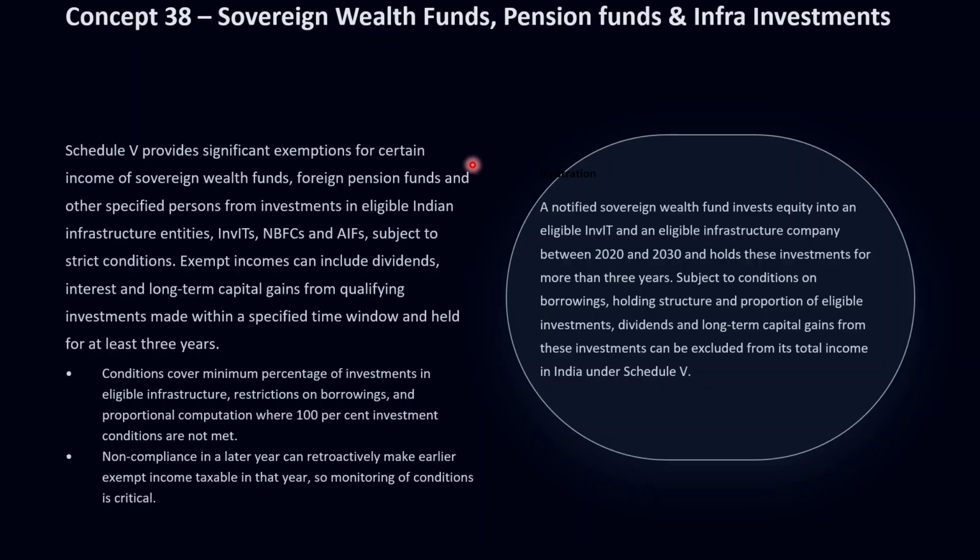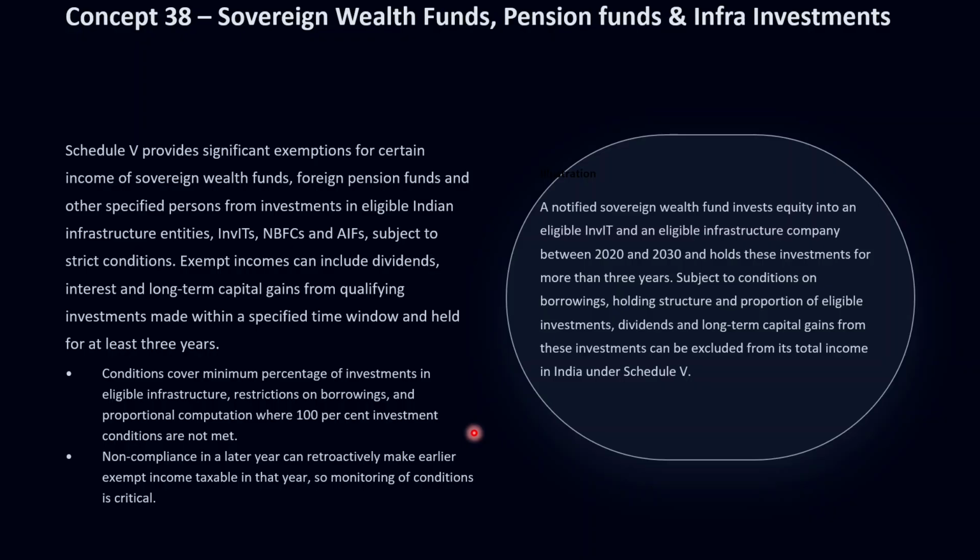Conditions here include that investments must be made within a specified time window and held for a minimum period of 3 years, and in many cases the investing entity must not be engaged in commercial activity and must be wholly owned by the foreign government or structured as a regulated pension fund.